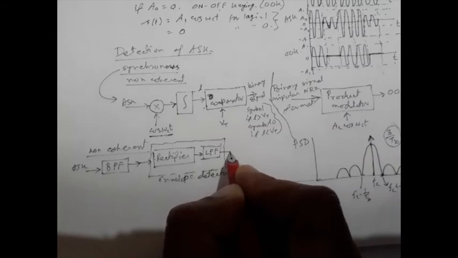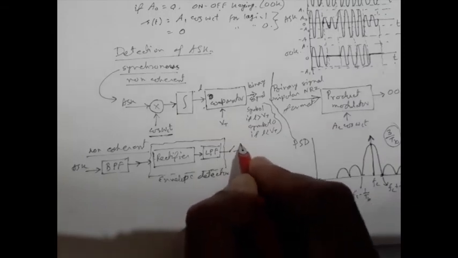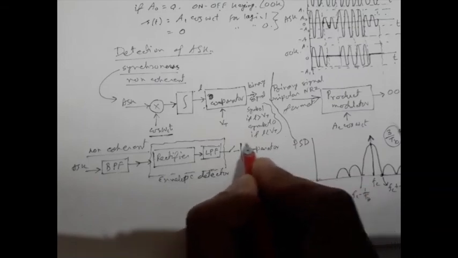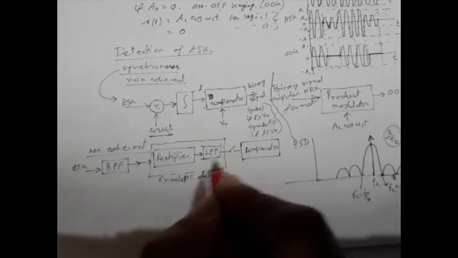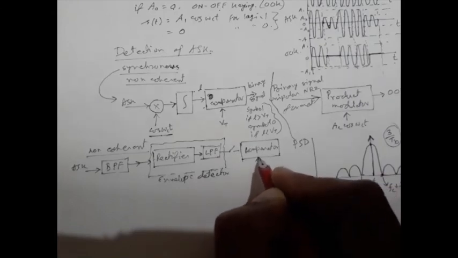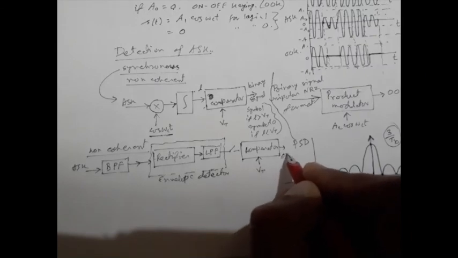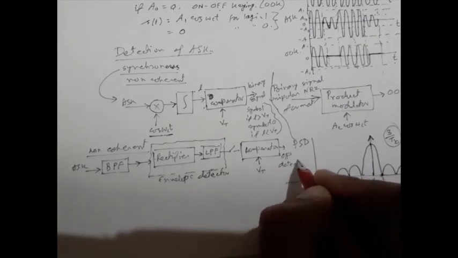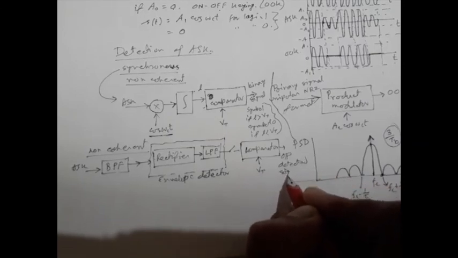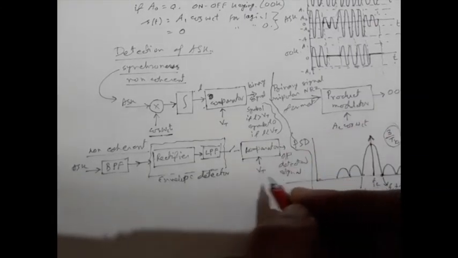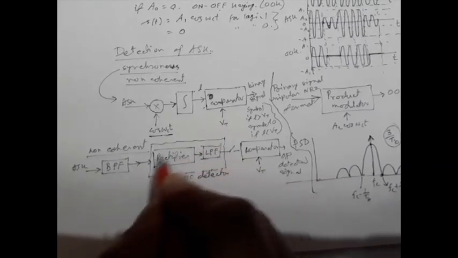The output is then sampled and given to some decision device or comparator. So the output will be compared with some threshold voltage, say Vt, and we will get the output signal.